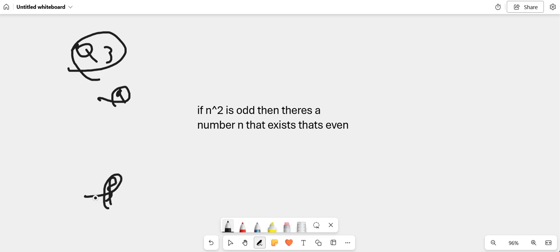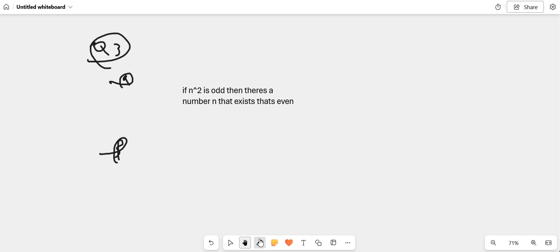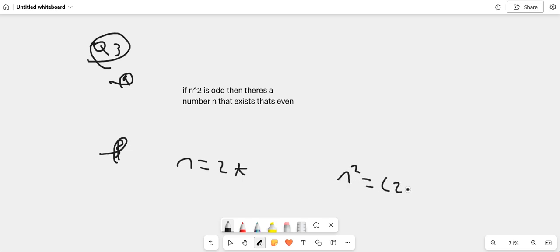And then part B. If you look at part B, it's saying prove the original statement by contradiction, yeah? So listen, fam, to write an even number, it's in the form of 2n. But since we already used n here, let's use 2k instead of 2n. So n is equal to 2k. If I square that, that's going to give n squared. So n squared is equal to what, fam? It's equal to 2k squared, which is just going to be 4k squared, because you expand the 2 here, 2 to the power of 2 is 4, and k to the power of 2 is k squared. Calm. And that's the same as if I take 2 outside, 2 open bracket 2k squared, yeah?